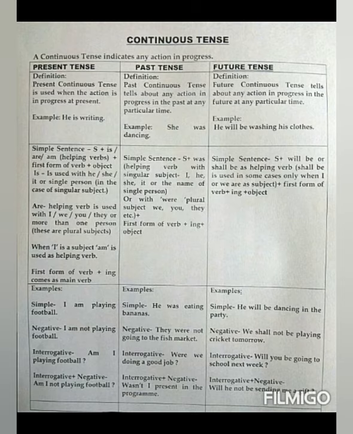Is is used with he, she, it or a single person in case of a singular subject. Are is used with we, you, they or more than one person. These are plural subjects. When I is the subject, am is used as the helping verb.